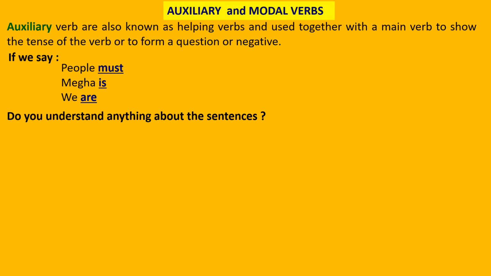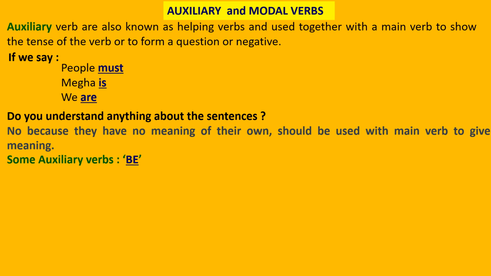But when we write them with the subject, these two words alone do not give any meaning until we complete the sentence with a main verb. Suppose now we write, people must obey the law, then only it makes complete sense. Megha is writing. Yes, now the sentence is complete. We are playing. So you have seen that auxiliary or helping verbs alone do not make sense. It becomes complete when it is associated with a main verb.